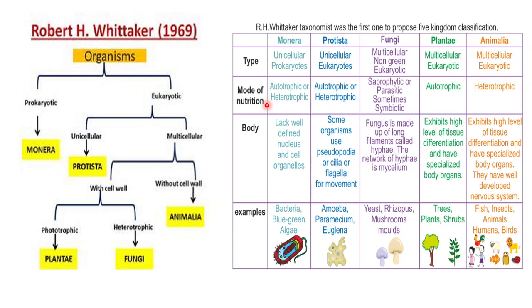Then later, mode of nutrition. Monera, they were found to be autotrophic or heterotrophic. That means they could prepare their food or they may not be able to prepare their own food. Similarly, in all the cases except for fungi.